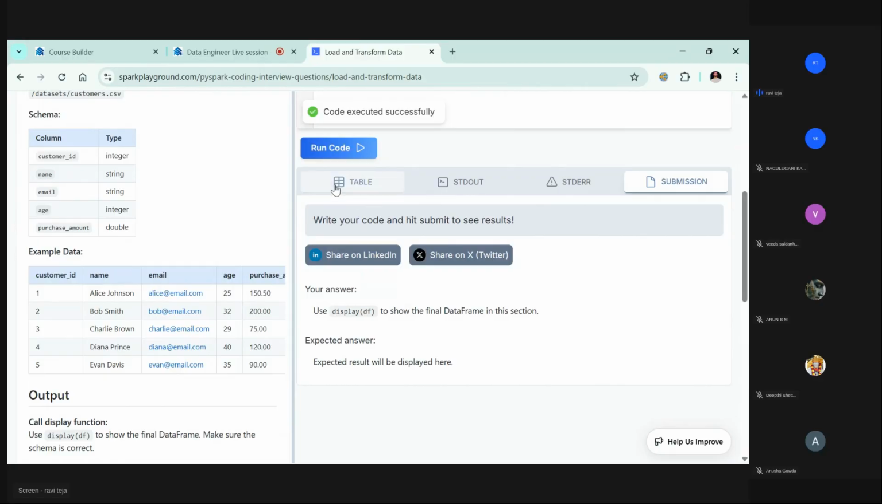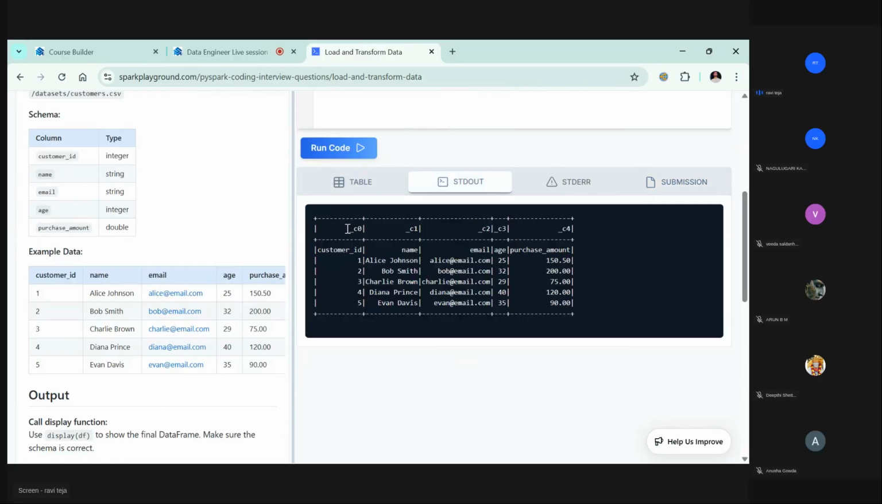Code executed successfully. Let's see what the output is. See, this is the output we got. Maybe they gave the same example data here. Fine, but if you observe clearly, customer ID, name, email, age, purchase amount, these are the column names. They are supposed to come in the column place, but the column names are coming as part of the data. So customer ID is also data now for us.